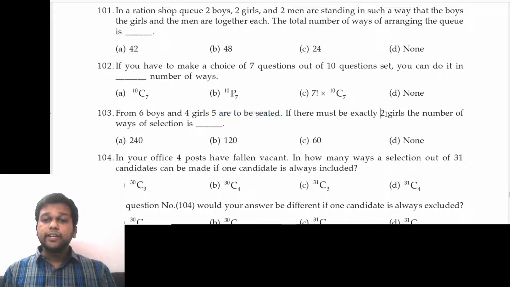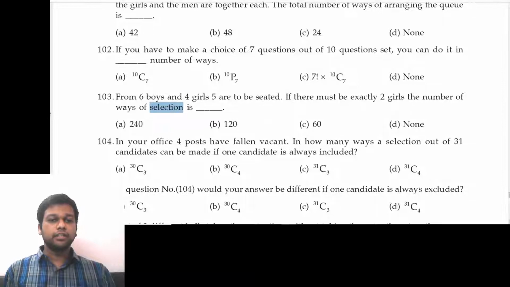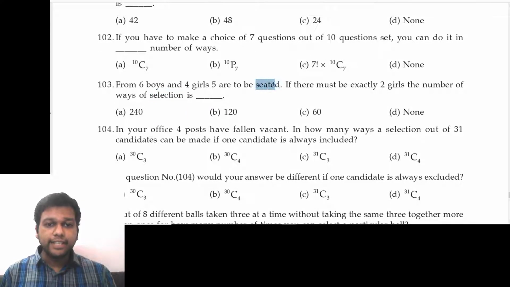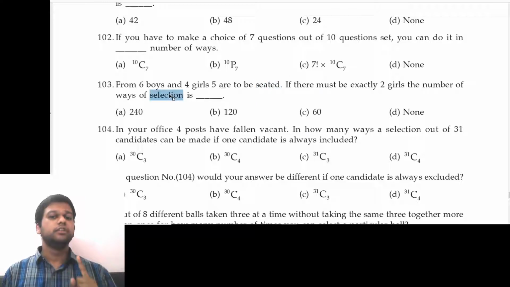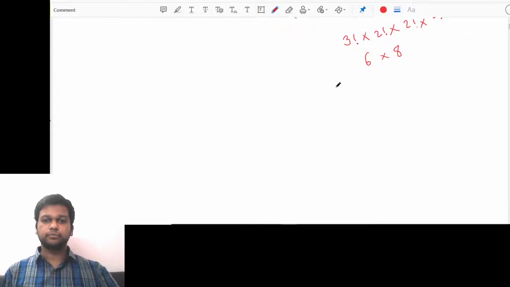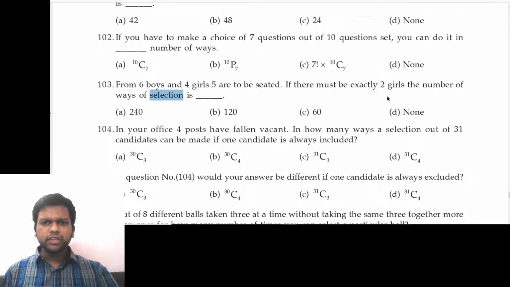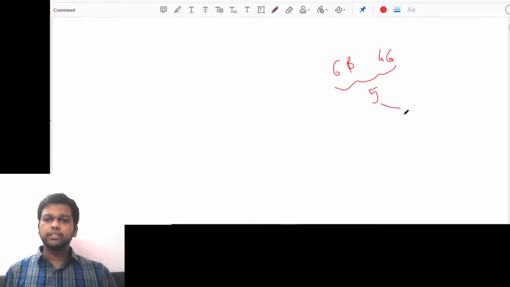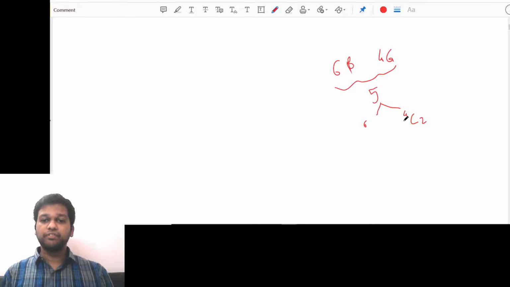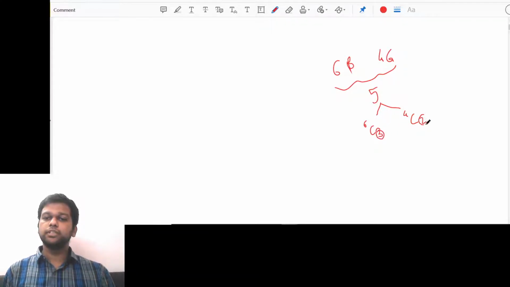If there must be exactly 2 girls, the number of ways of selection is. Now remember, they have asked selection. Although the question says to be seated, still they are not asking permutations, they are asking combinations because they are asking selections. So 6 boys and 4 girls are there. We have to select 5 in such a way that there must be exactly 2 girls. Exactly 2 girls means out of those 4 girls we have to select 2, 4C2, and out of the 6 boys we have to select the remaining 3 because total people have to be 5. So 6C3, so that 3 plus 2 is 5.